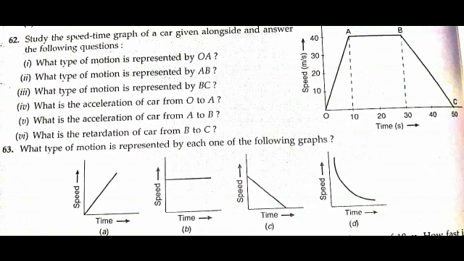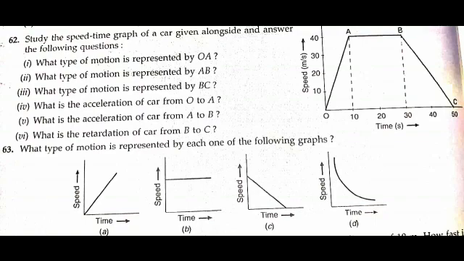So slope from O to A is equal to 40 minus 0 divided by 10 minus 0, that is (V2 minus V1) by (T2 minus T1). So we get 4 meter per second square. Acceleration of the car from O to A is 4 meter per second square.